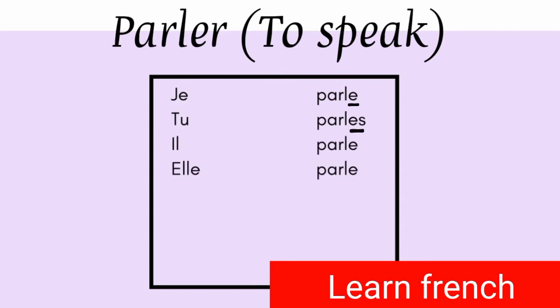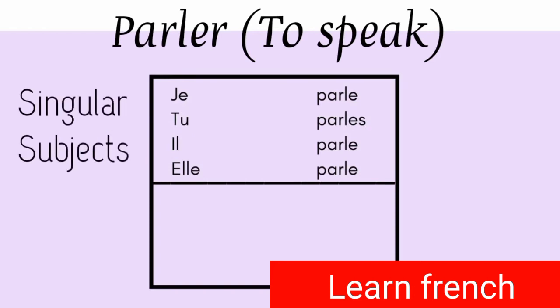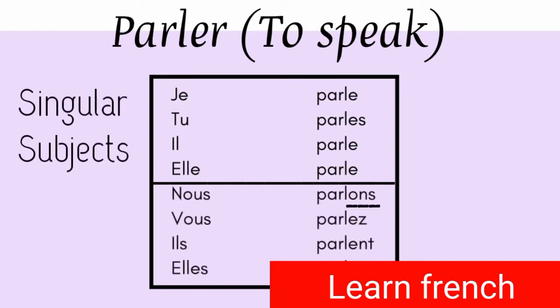Il parle, elle parle. So these three are singular subjects. Nous parlons, vous parlez with ez in the end. Ils parlent, elles parlent. So these are plural subjects.